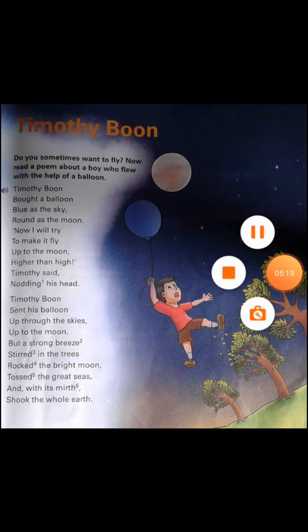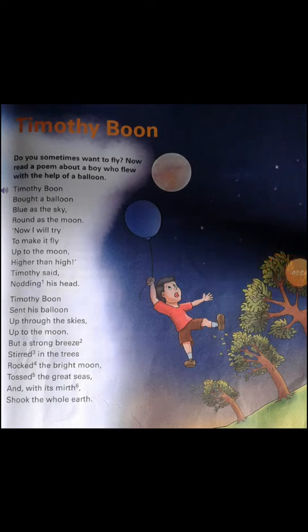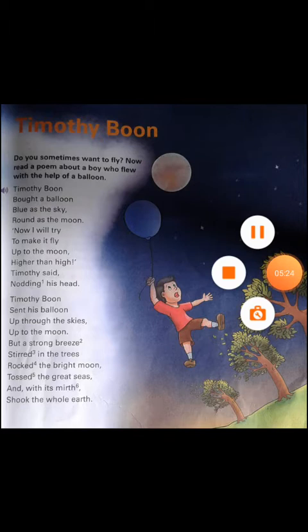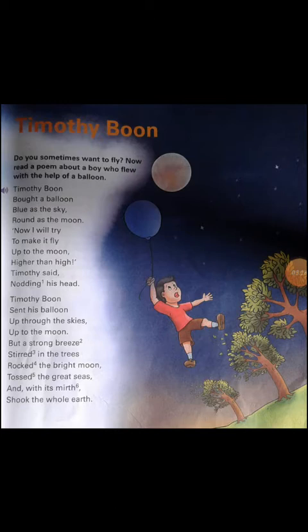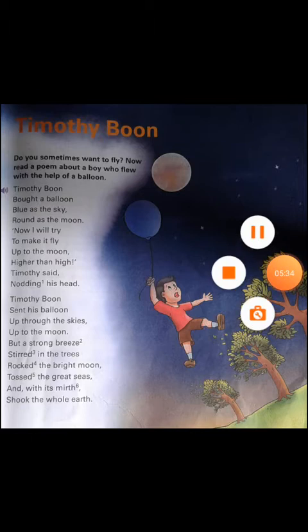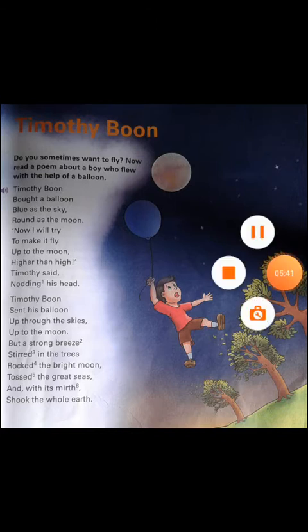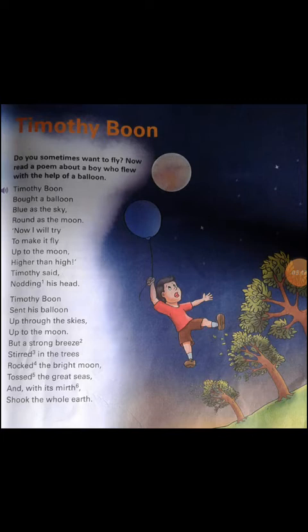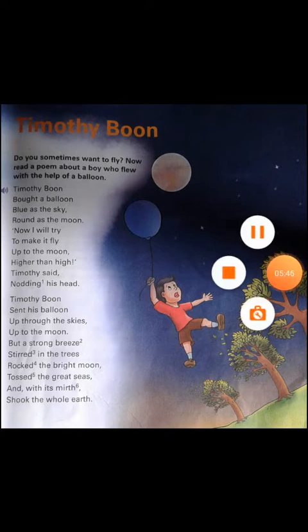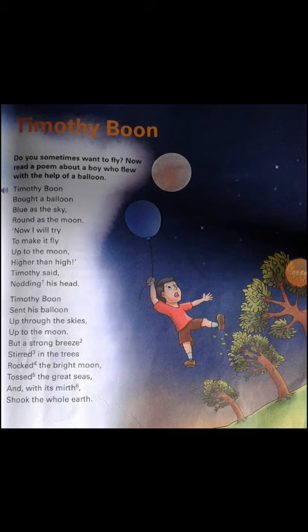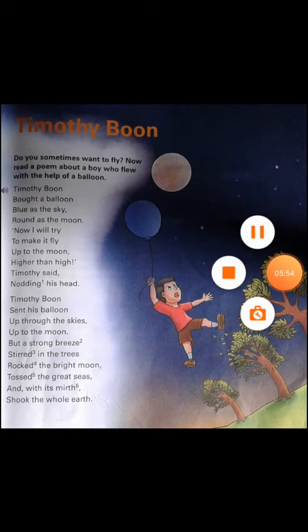Shook the whole earth means when we go and stand on the slab, up, and look down, we feel that the earth is moving. It is shaking, isn't it? We feel afraid. Have you seen sometimes, when we go upstairs, so much up, and from there we look down? In the fair we play on cradles and all, isn't it? When we go up and look down, how do we feel? We feel that the earth is shaking. We feel afraid, isn't it? So that is called shook the whole earth. Don't try to do it, children. It's just an imaginary poem.